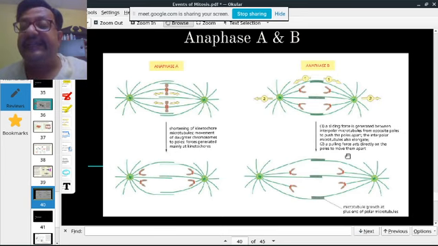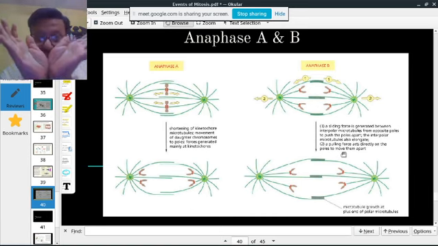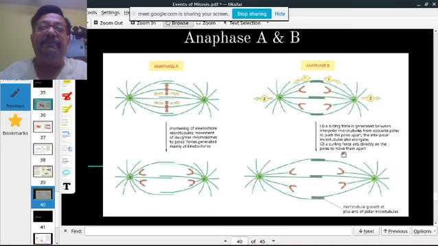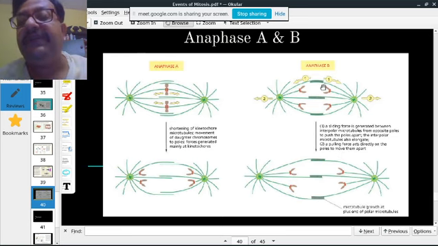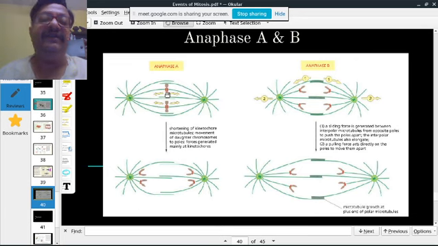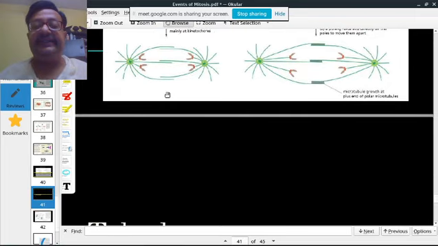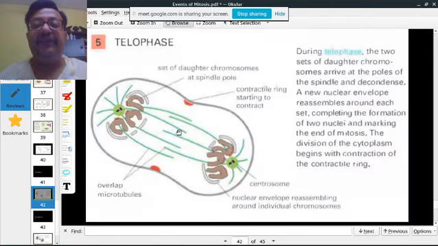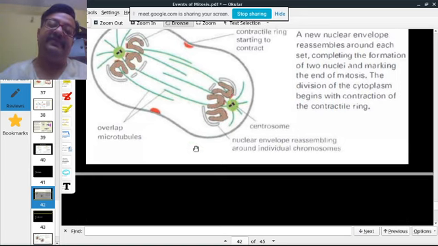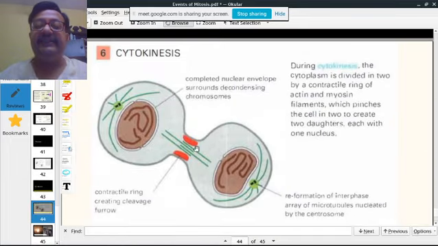So pulling force acts directly on the poles to move them apart. One is pulling them over here, and another microtubule is shortening and pulling the chromosomes. On one side they are moving away from each other, and therefore the chromosomes are moving away from each other. Chromatids are moving away from each other, and here the chromosomes are pushing each other away. So this is anaphase. Now we go to telophase. In telophase, they separate and the nuclear membrane starts to form on both sides, and then cytokinesis, they separate away. And so this ends today's class.